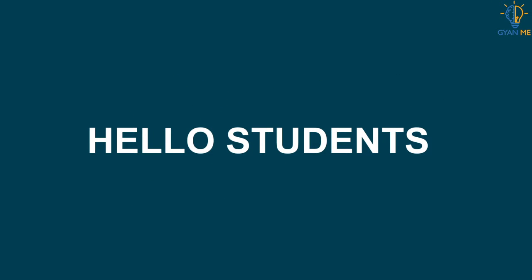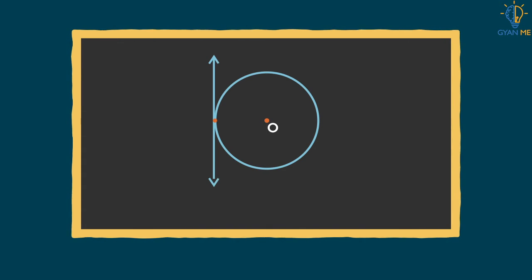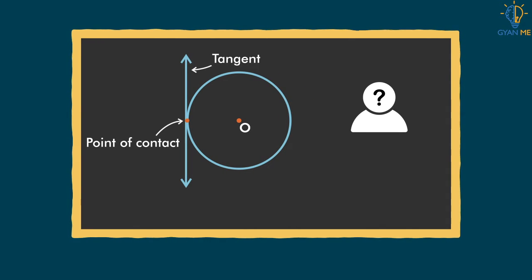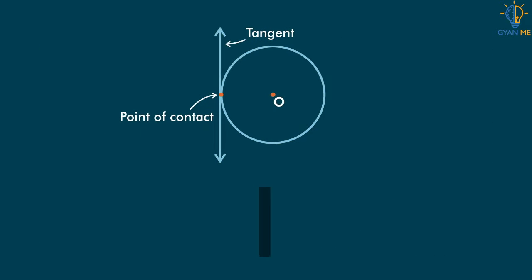Hello students, we have already seen a case where a line can touch or intersect a circle in one point. This point is called the point of contact and the line is called a tangent. So the natural question is, who called this line a tangent and why? But first let us define tangent.